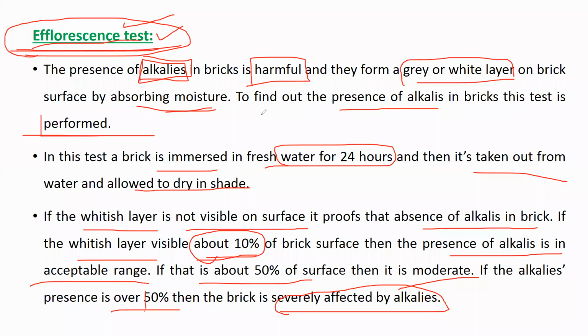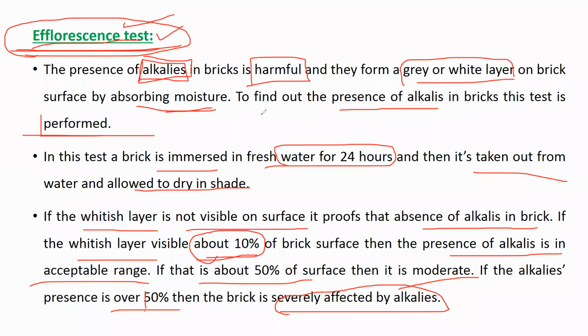When it is drying, if it does not get any color change, it means there is no presence of alkali in the brick. If 10% of the surface of the brick got white or gray patches, it means alkali is present but in an acceptable range. You can use that brick for construction.